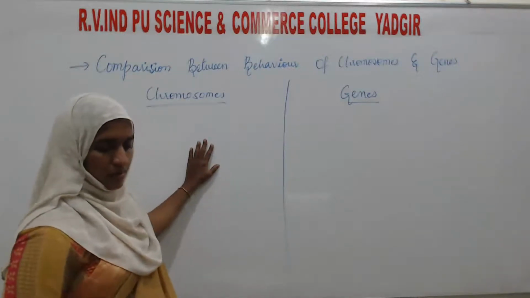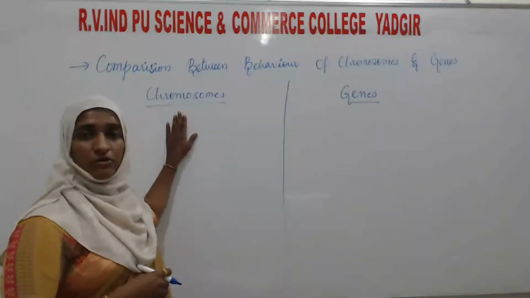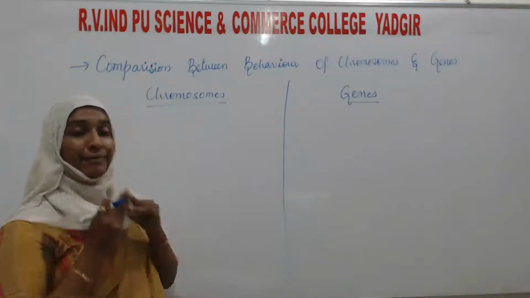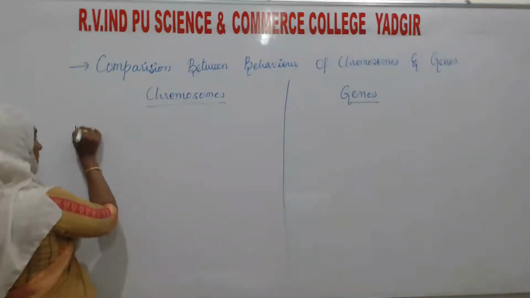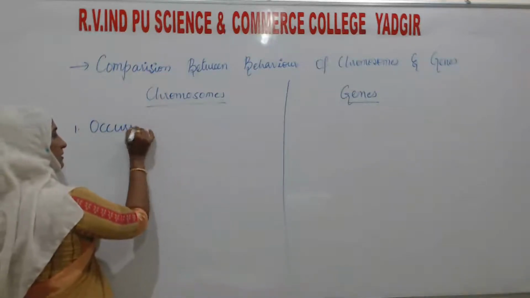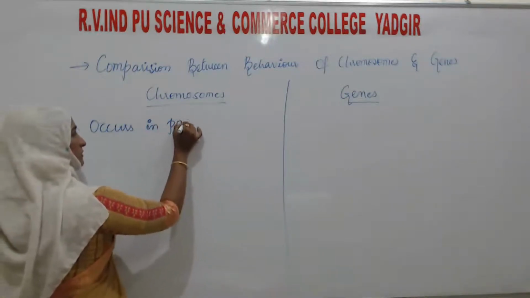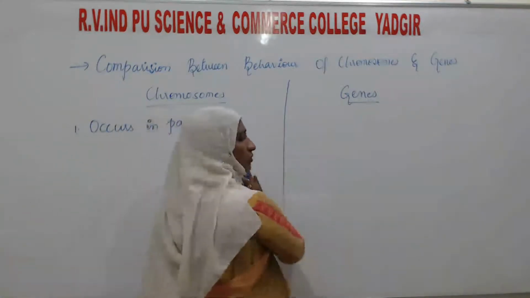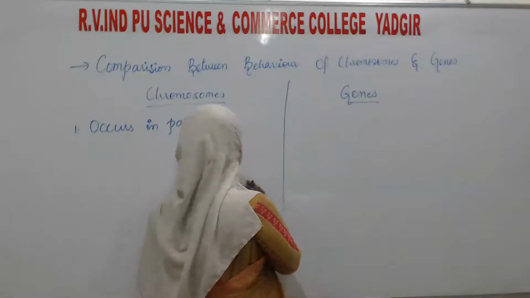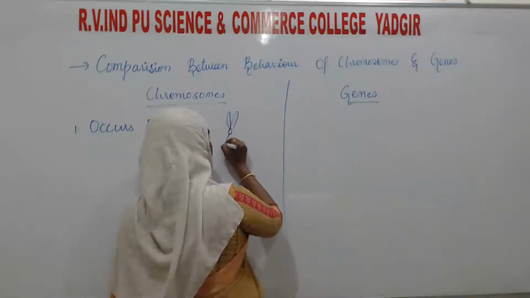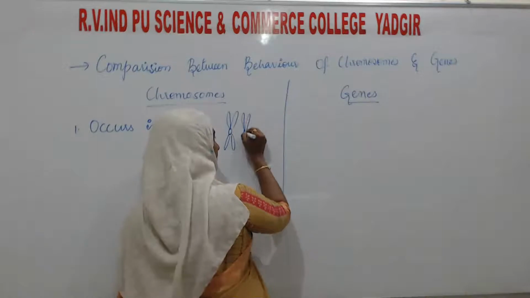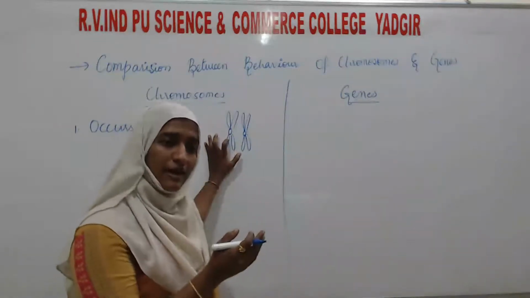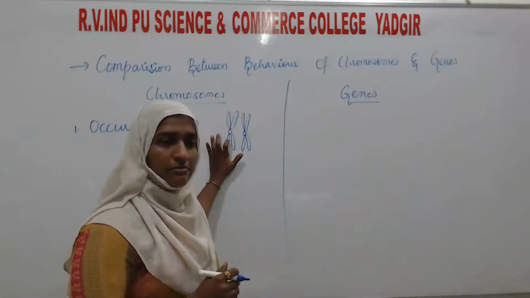Genes. First of all, either it may be chromosomes or it may be genes, they both will occur in pairs. First point: occurs in pairs. If chromosomes are occurring in pairs, then the genes present on them will also occur in pairs.